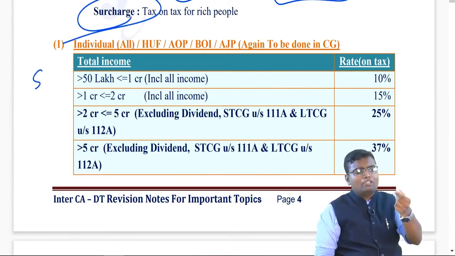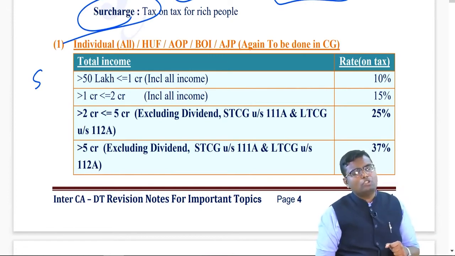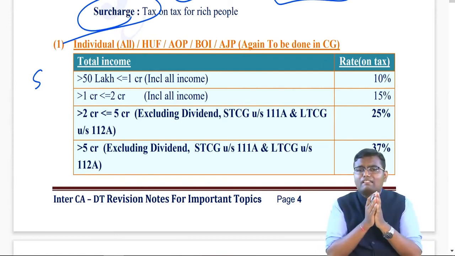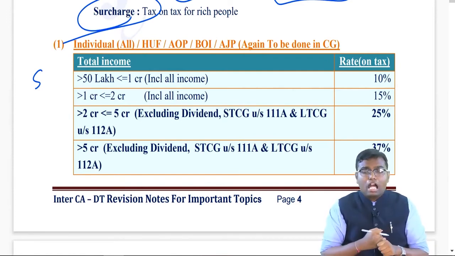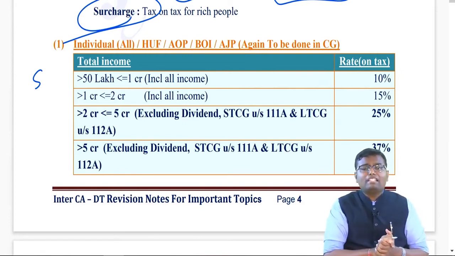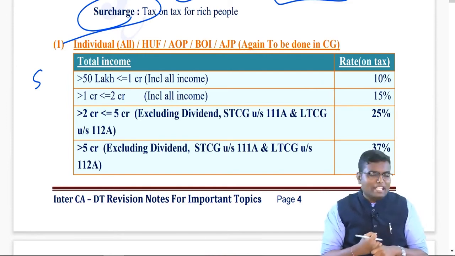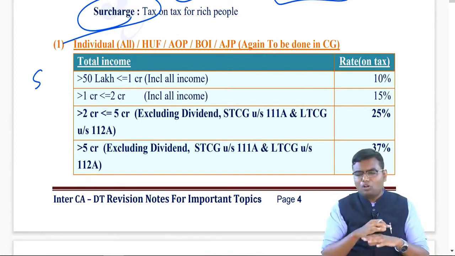Surcharge is applicable on the basic tax. So the rate of surcharge will not be applied on total income. It will be applied on what? Basic tax. And then whatever tax is coming, we will add 4% health and education cess to that. However, when surcharge is applicable depends on your total income. If you are an individual, HUF, AOP, BOI, AJP, individual can be resident, non-resident, senior citizen, very senior citizen, all are covered.